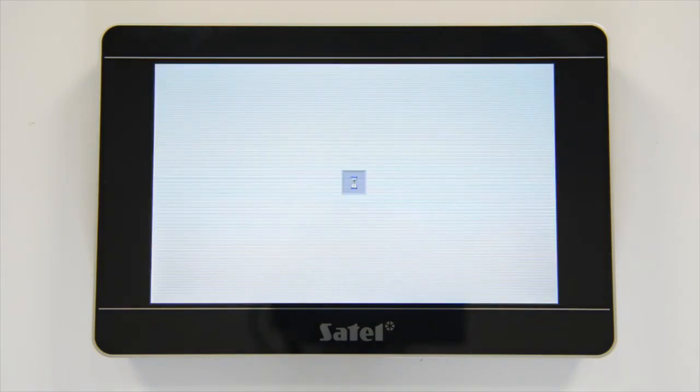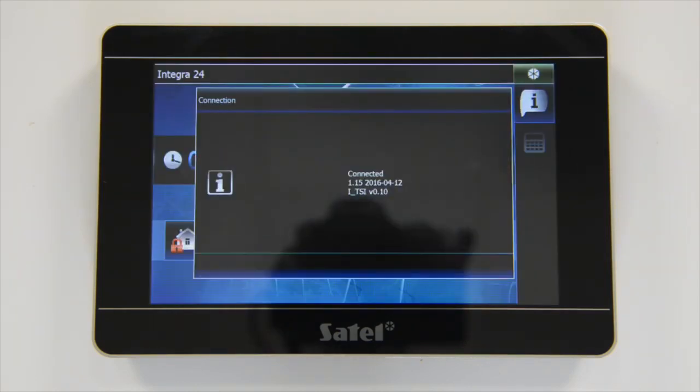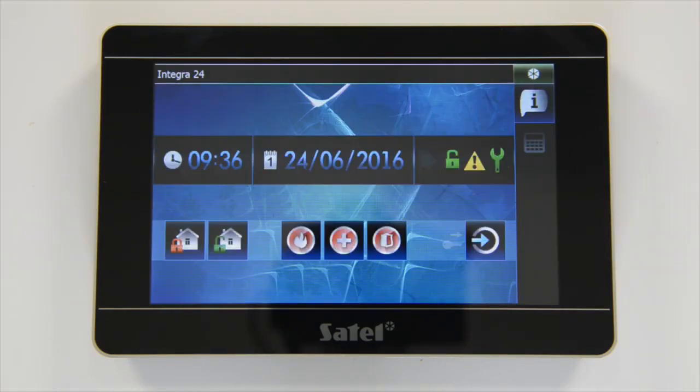As a result of these steps, you get the INT-TSI keypad with updated operating system and project configuration containing new components.